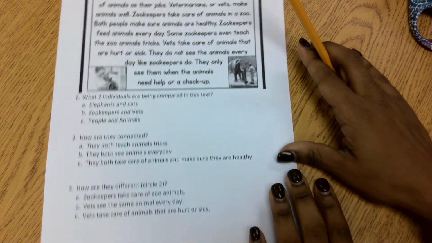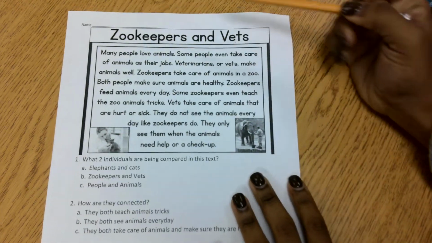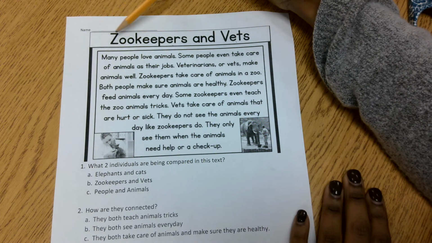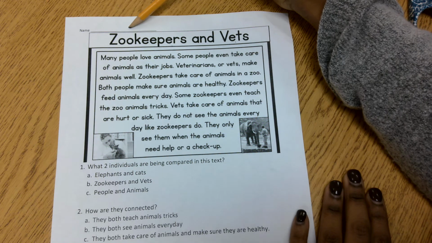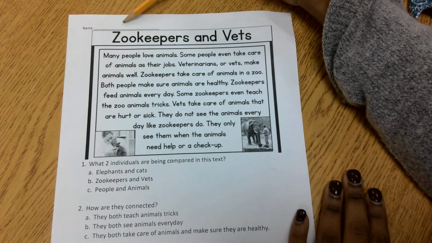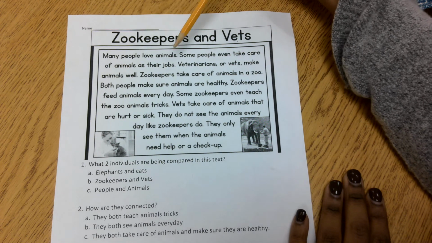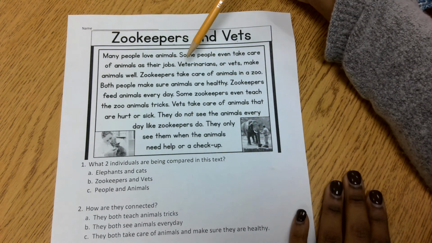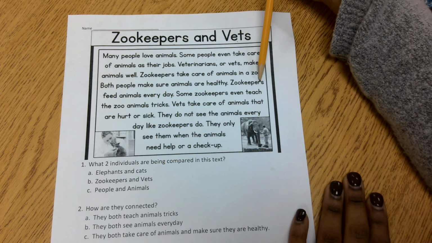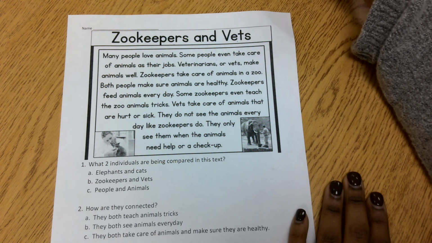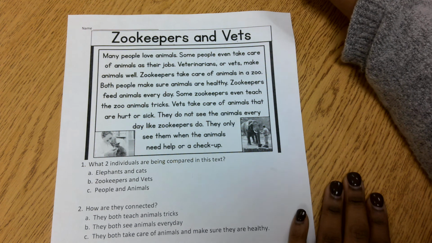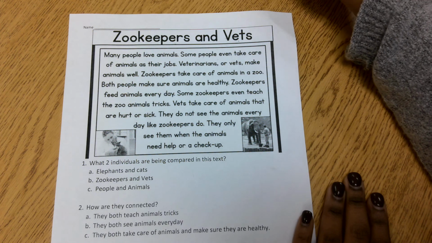All right, boys and girls, awesome job. Make sure that your name is on your paper. If you have not written your name, go ahead and write it right now. Now, after you have written your name, turn your paper into the black basket. And if there is still time, if we have not switched yet, it is time to go and read a book somewhere around the room away from anyone else. You should be reading by yourself.